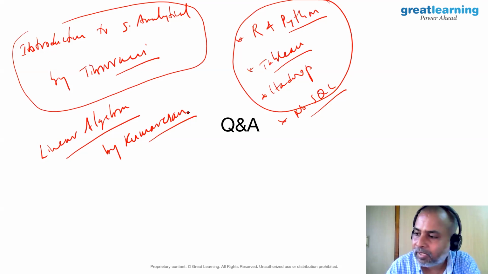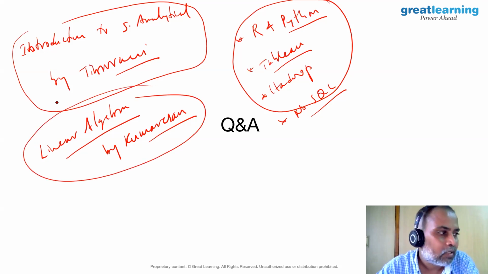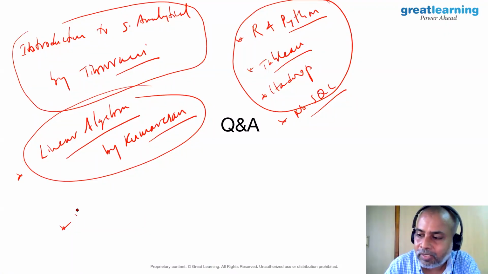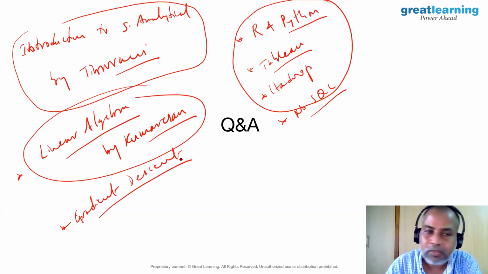You can read this one, and it will give you confidence in linear algebra, which is one of the important things to get into deep learning. The second thing is gradient descent, which is a simple derivative technique. These two should be more than sufficient from a calculus point of view.